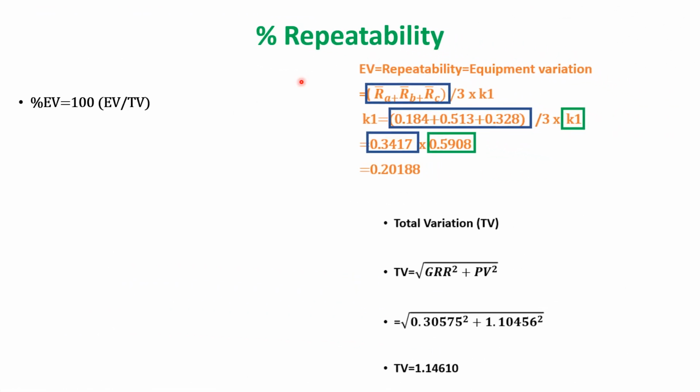Now I already got repeatability. Now how to calculate percentage repeatability? This is the formula, with repeatability value and total variation, which I already got. So I have to put them into the formula and then I will be getting the percentage repeatability, that is 17.62%.